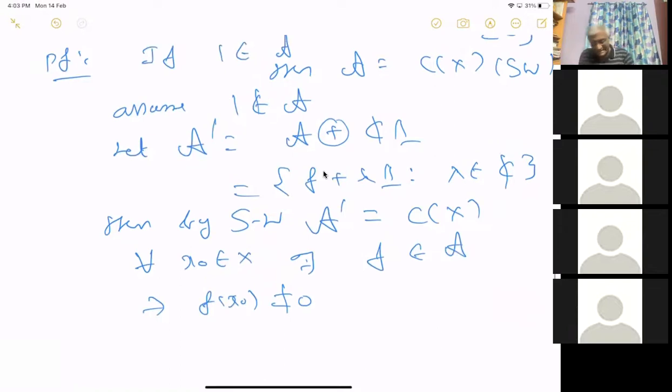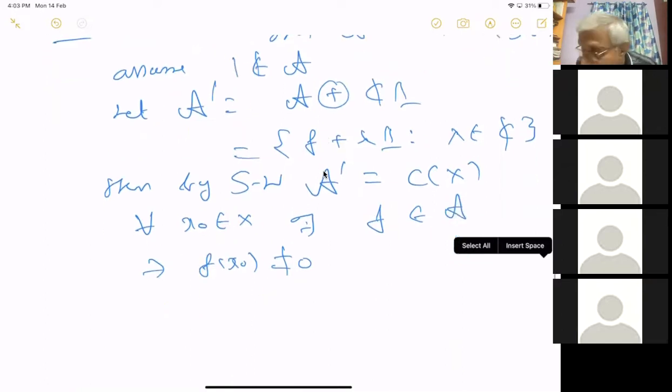Anyone has an idea? If we take for any x naught a neighborhood for a particular f where f of x naught is not equal to 0, then those neighborhoods will cover the entire X. Right, that's what I thought. But how will you get to a constant?